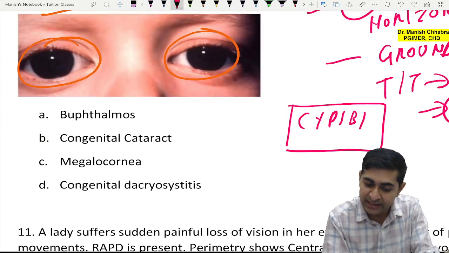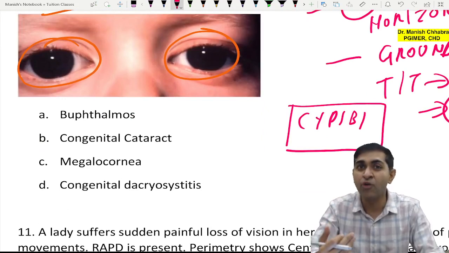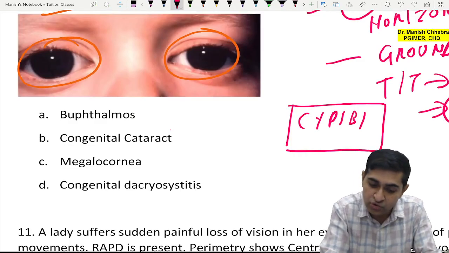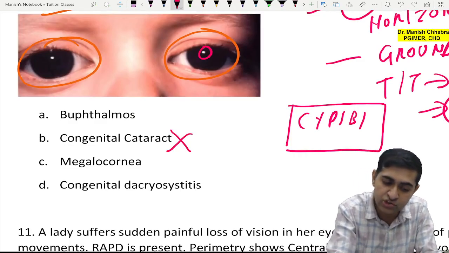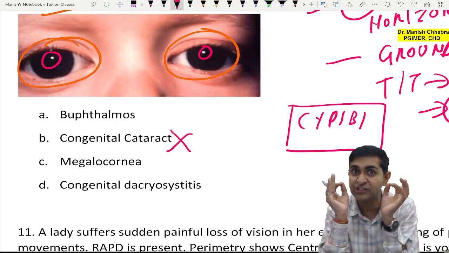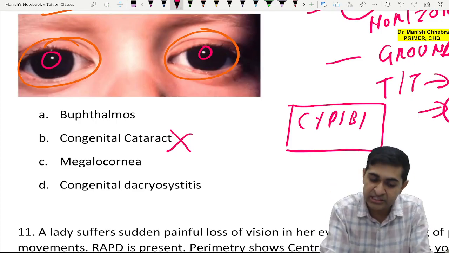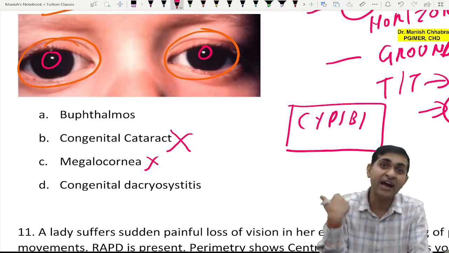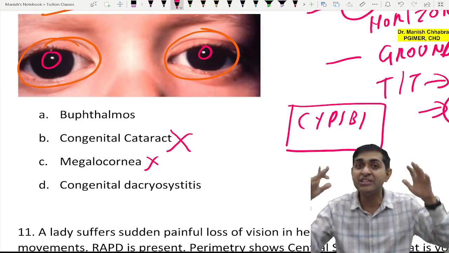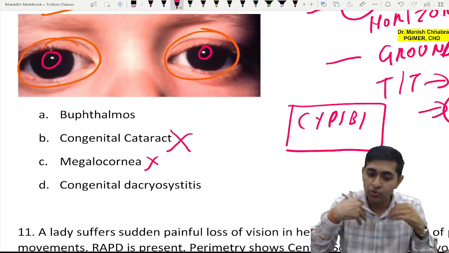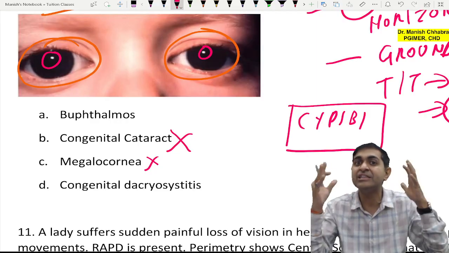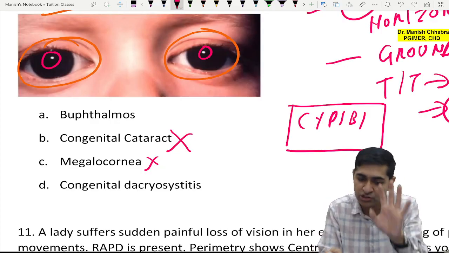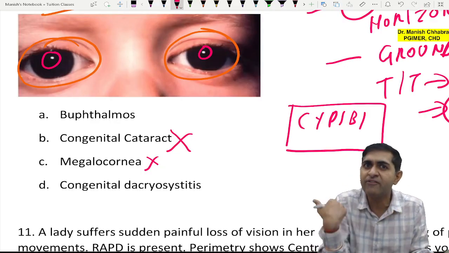Now getting back to the question, so there is watering, there is photophobia in the newborn. Congenital cataract: why would there be watering, why photophobia? There should be leukocoria, which is not mentioned. You can appreciate that there is no leukocoria. It is actually the reflection of the torch light. So that is removed. In megalocornea, why would there be photophobia? Why would there be watering? Why would there be increased size of the eyeball? Okay, you could not actually make out the increased size of the eyeball, whether this is megalocornea or congenital glaucoma, that's okay. But why would there be photophobia? Why would there be watering?